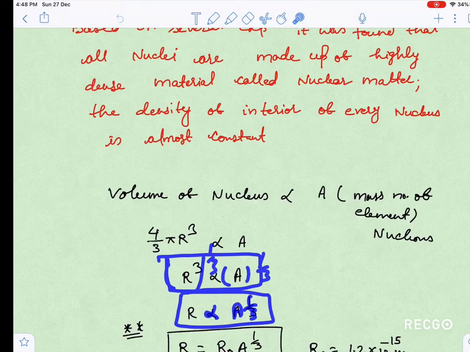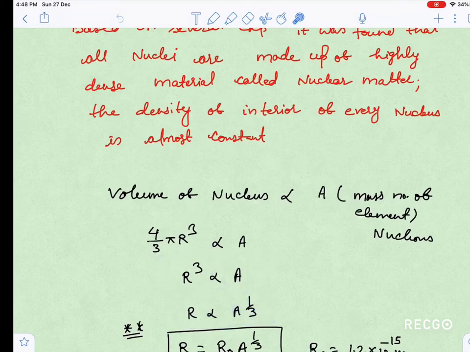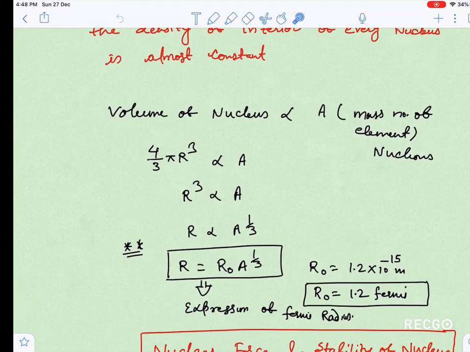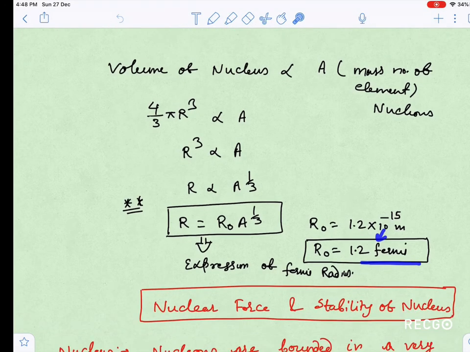If you take the cube root on both sides, you will get r equals r naught A to the power 1/3, where r naught is a constant with value 1.2 into 10 to the power minus 15 meter. You have to keep this in mind. Or 1.2 Fermi, since 10 to the power minus 15 meter is a Fermi. This is a very important expression. JEE asked questions 3 times based on this formula, r equals r naught A to the power 1/3.